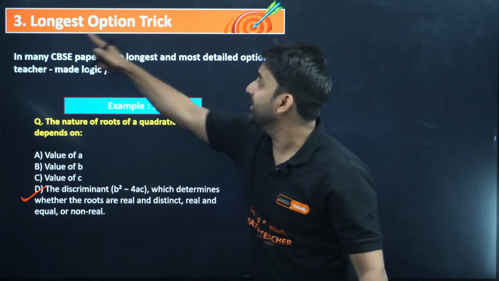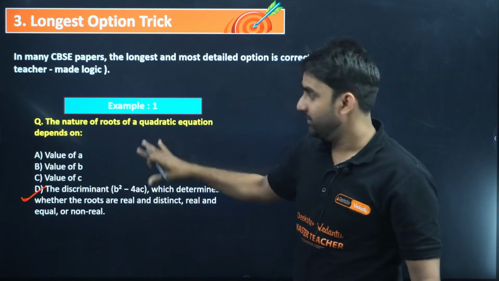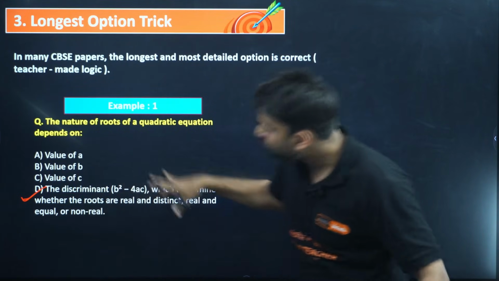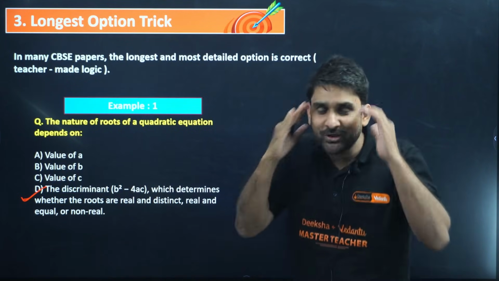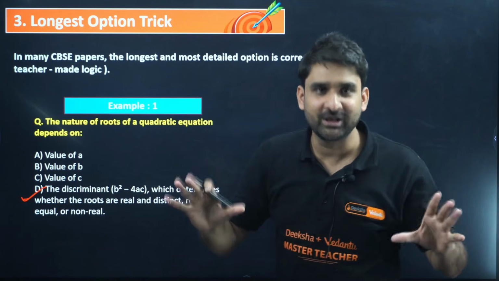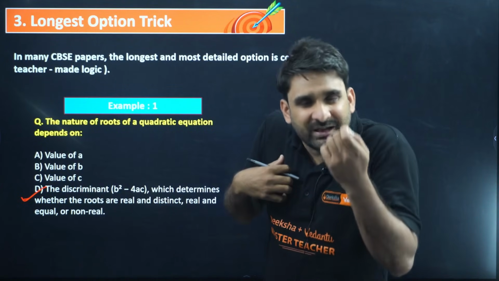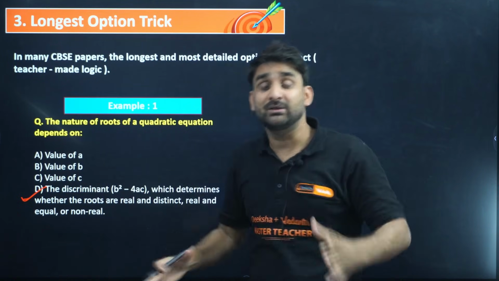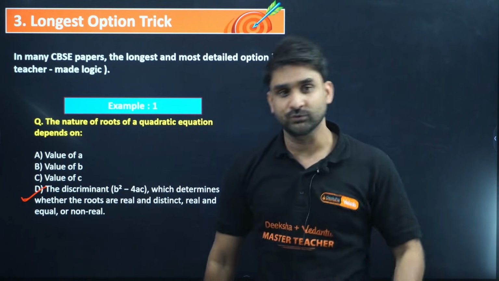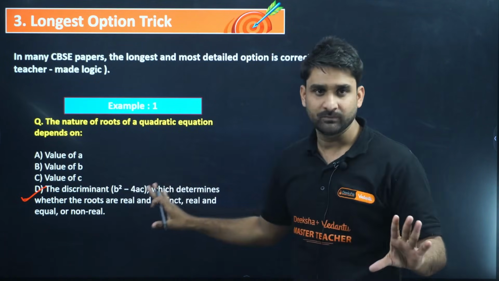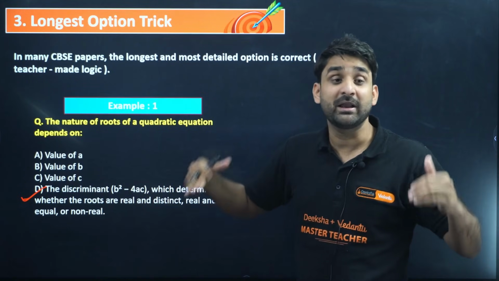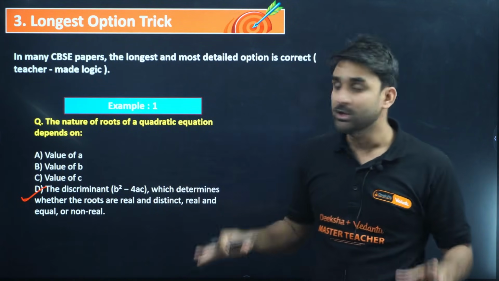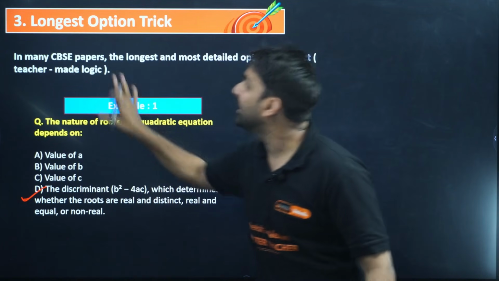So that is the longest option trick. It will not always be true, but most of the time the longest option is found to be correct. You can also prioritize it, but I'm just giving you tricks and hacks you can apply. It is not mandatory that this is always correct, but it might work. This is just my guessing and what I got after researching and analyzing question papers. This is called teacher-made logic, my dear.